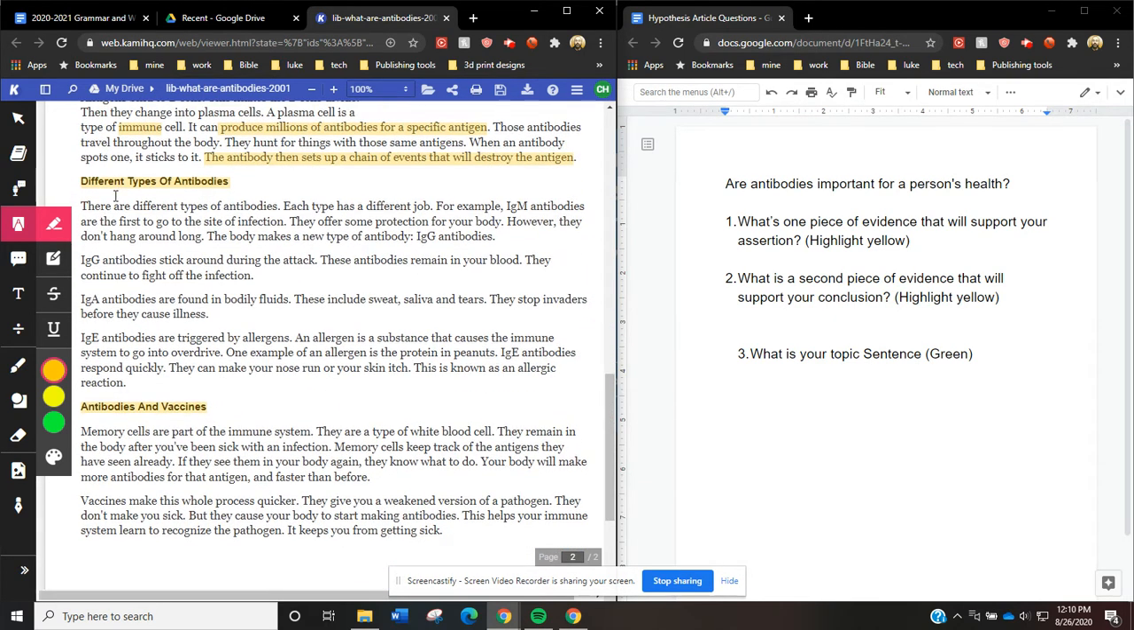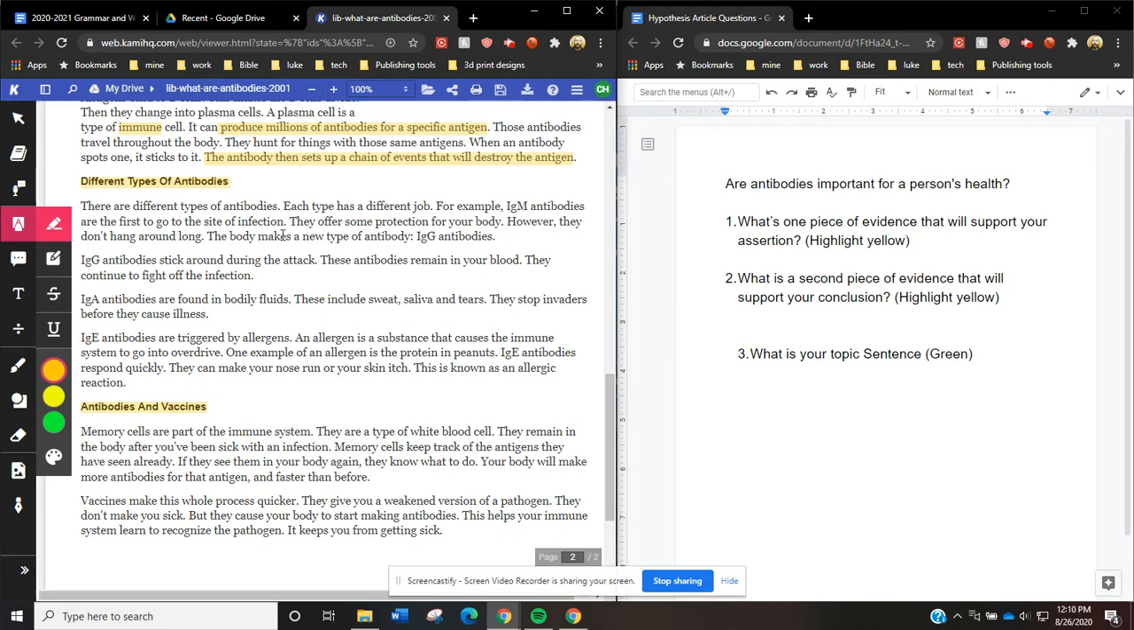All right. There are different types of antibodies. Each has a different job. For example, IgM antibodies are the first to go to the site of infection. They offer some protection for your body. However, they don't hang around long. The body makes a new type of antibody, IgG antibodies.